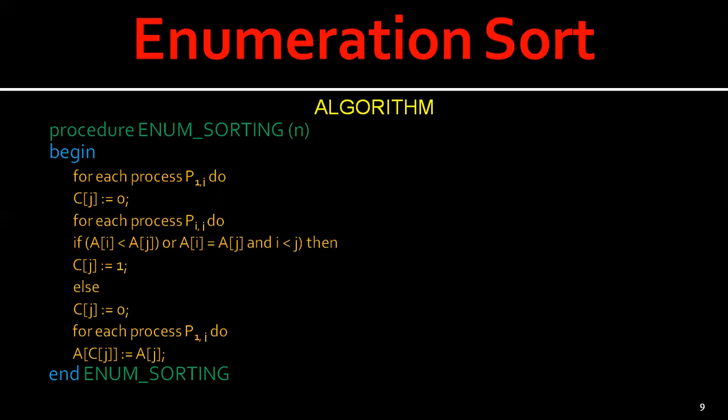Then for each process Pij, we check whether ai is less than aj, or ai is equal to aj and i is less than j, then we make cj value 1, else the cj value will be 0. If we don't write the else, no problem, because initially all processes are set to 0. Then for each process p1i, do c of ij, so we fill it with the sorted array. So this is the enumeration sort.